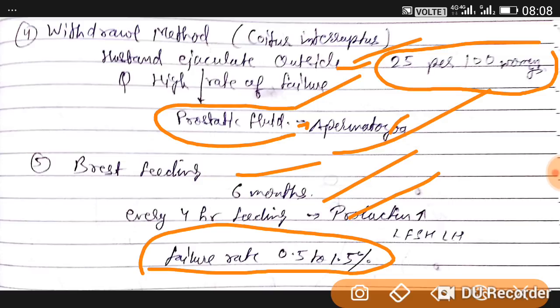In our next video we are going to discuss the barrier methods. In our first video we already discussed the ovulation mechanism.